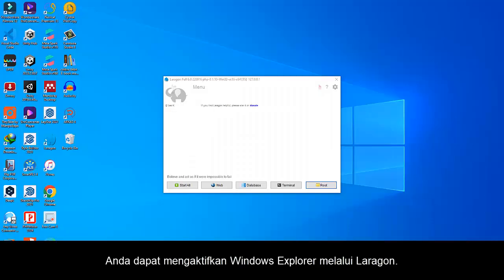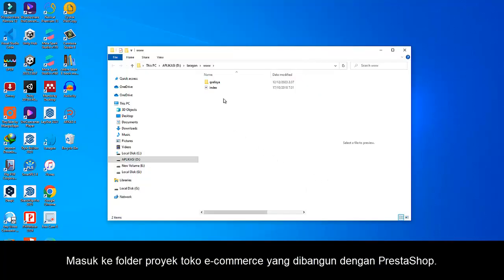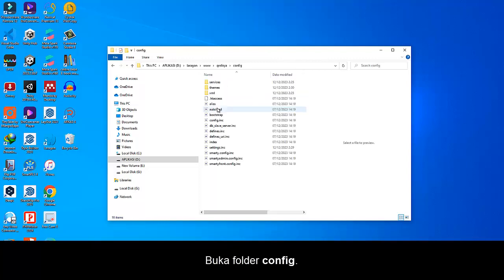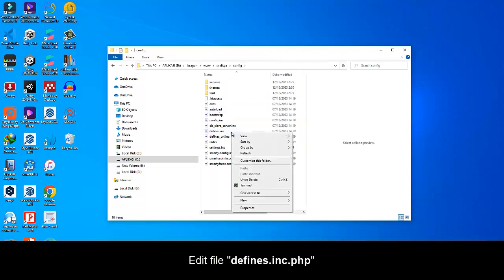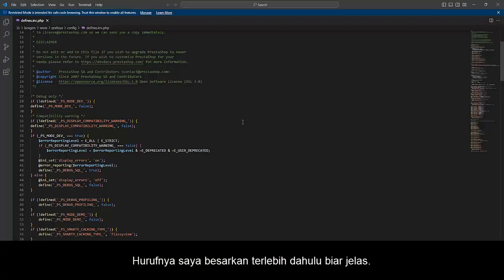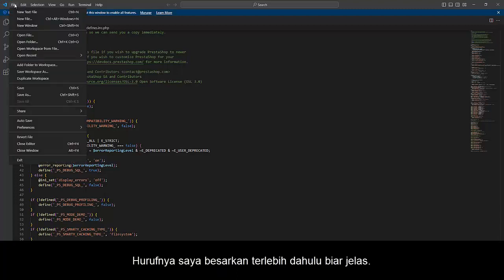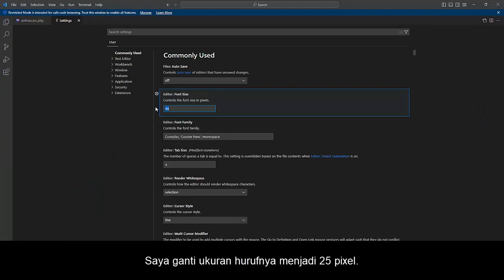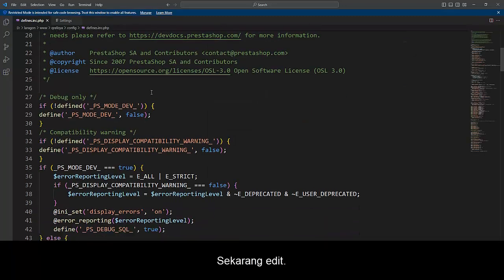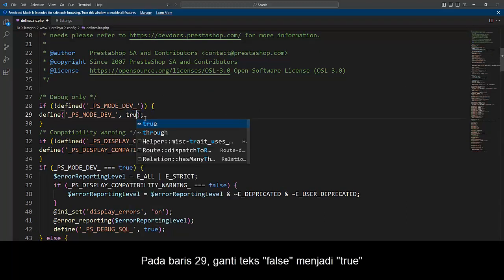You can enable Windows Explorer via Laragon. Enter the project folder of the e-commerce store built with PrestaShop. Open the config folder. Edit the defines.inc.php file. I capitalized the letters first to make it clear. I changed the font size to 25 pixels. Now edit. On line 29, change the text false to true.